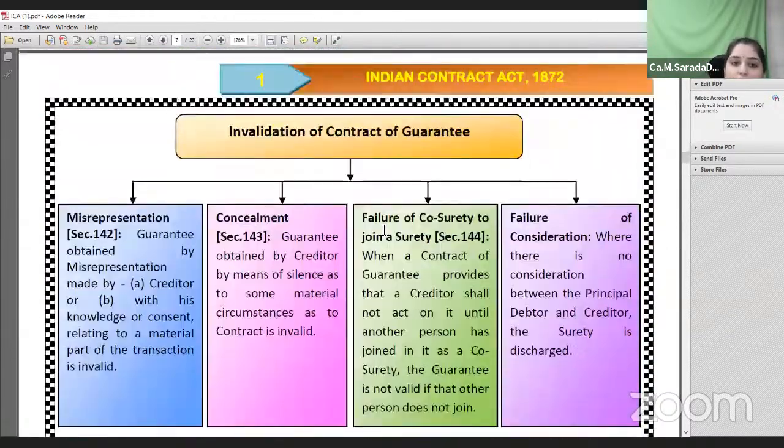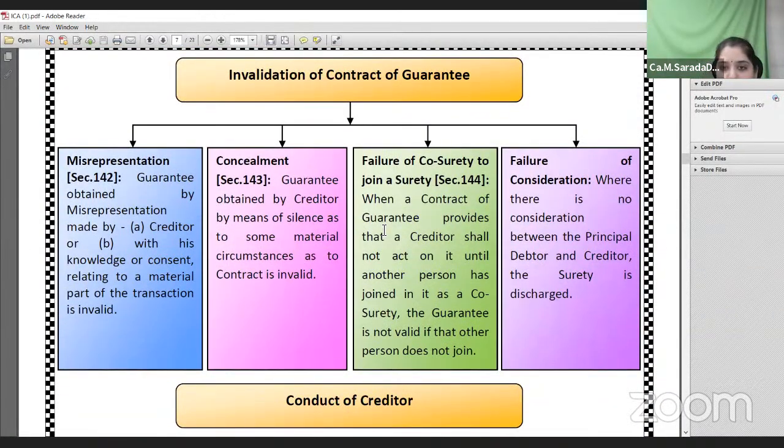And by invalidation of contracts, in case of invalidation, there is misrepresentation, concealment, failure of the co-surety joining as a surety holder, and failure of consideration. In such cases, the surety holder will be discharged.